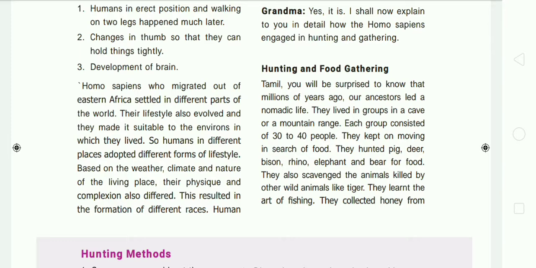It will be based on the weather, climate, and nature of the living place, and the physique and complexion also differ from one place to another. So what is meant by physique and complexion?